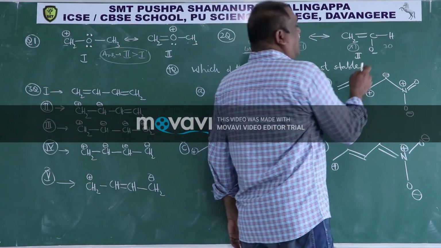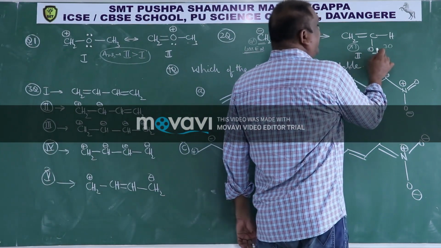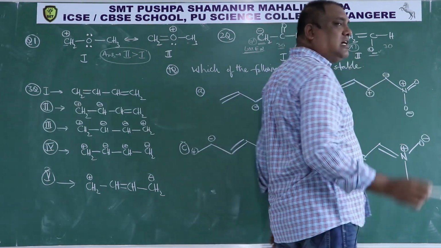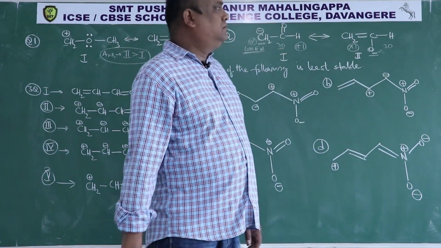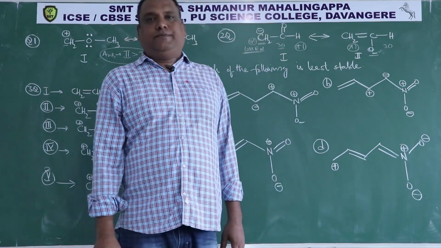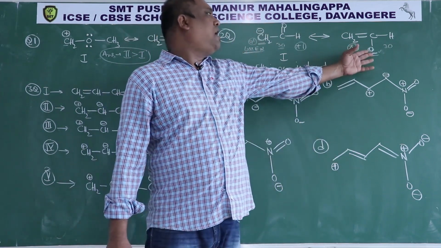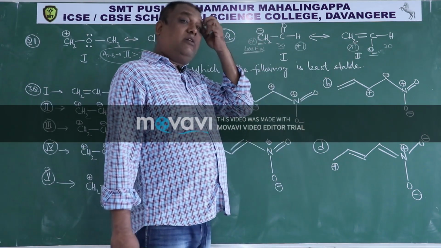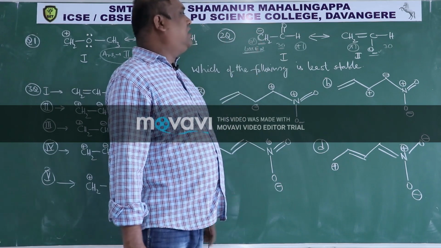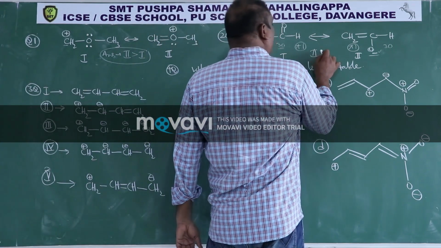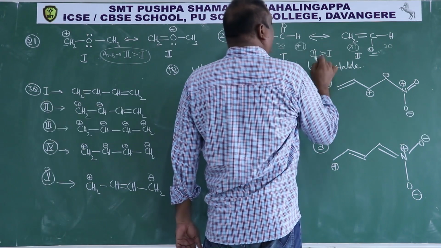Here oxygen is a highly electronegative atom. A highly electronegative atom carrying a negative charge is correct. A highly electronegative atom loves to have a negative charge, so that is what is happening here. Whereas here a less electronegative atom is carrying a negative charge, that is wrong. Therefore here the second structure is more stable than the first structure.